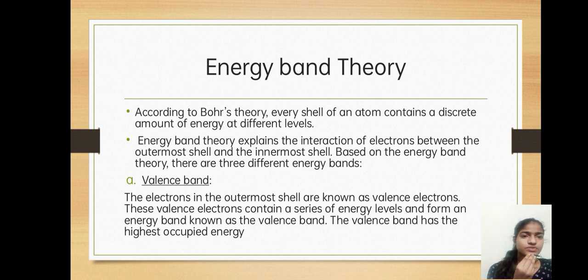So let's see energy band. According to Bohr's theory, every shell of an atom contains a discrete amount of energy at different levels. Energy band theory explains the interaction of electrons between the outermost shell and the innermost shell. Based on energy band theory, there are three different energy bands.